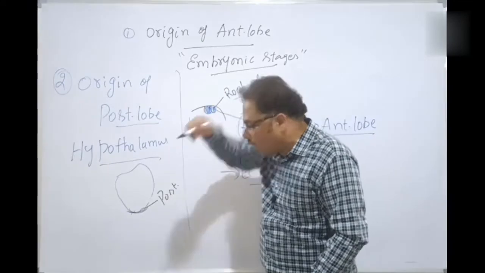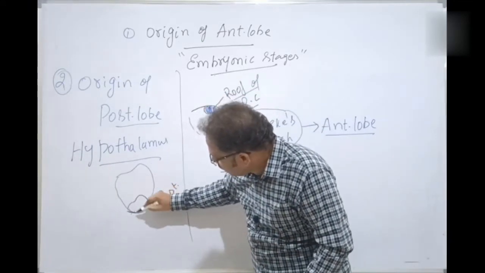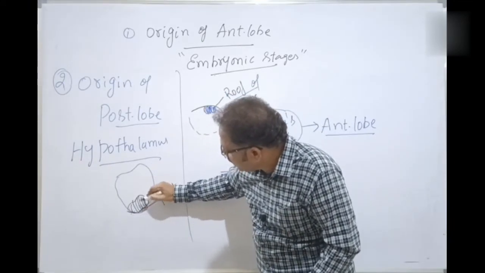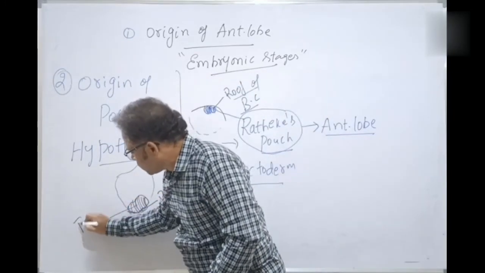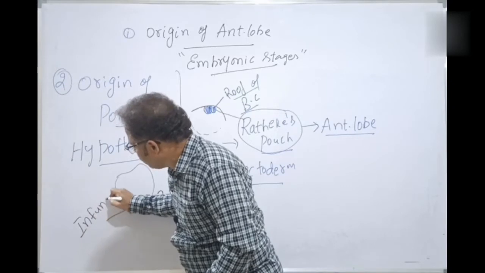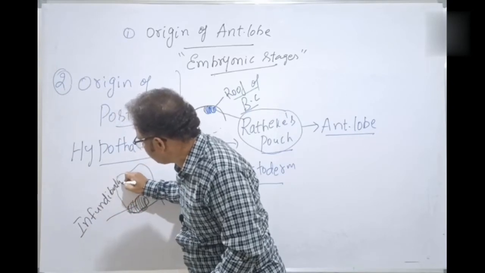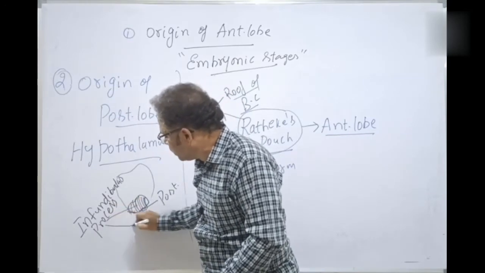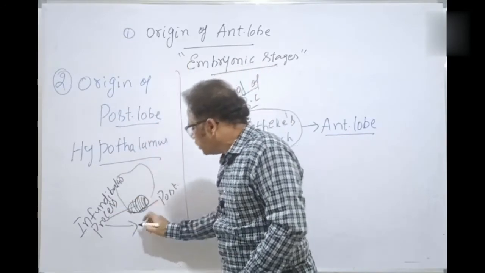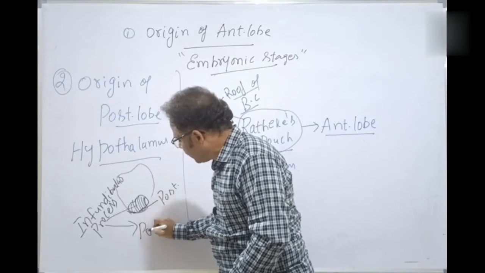There is an outgrowth here also. A swelling and outgrowth forms, and this is called the infundibular process. This infundibular process develops into which one? It is nothing but the neurohypophysis, or posterior lobe.